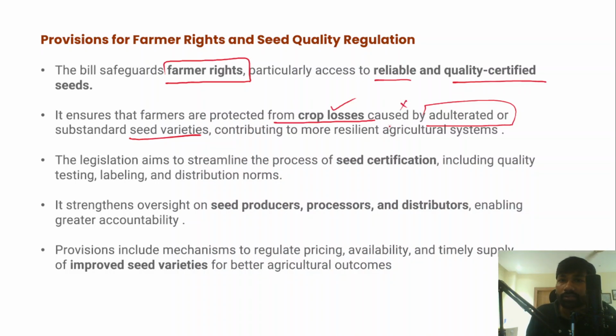Now, when it regulates such adulterated, substandard seeds, when the government is able to ensure that private companies sell quality seeds at affordable prices to the farmers, it will lead to the resilience of the existing agricultural systems as well, right? Apart from that, seed certification is also a very important domain with respect to the quality regulation of seeds. Now, the bill essentially aims to streamline the process of seed regulation, including quality testing, labeling, and even distribution norms as well, right?